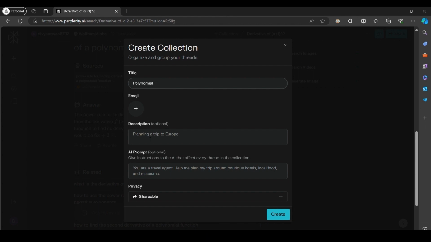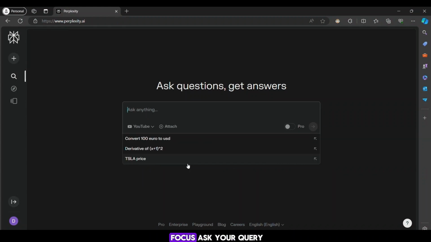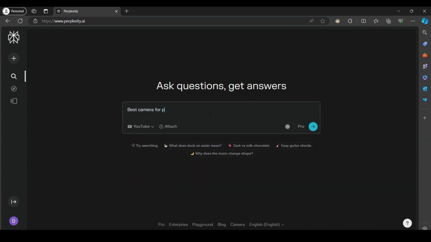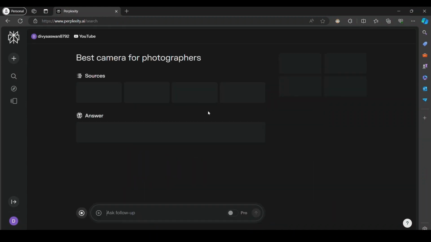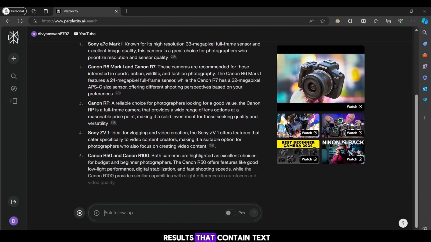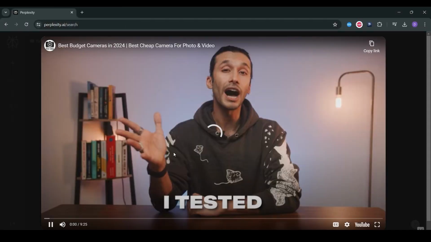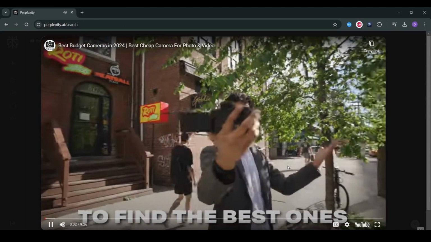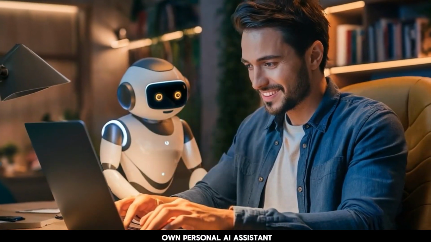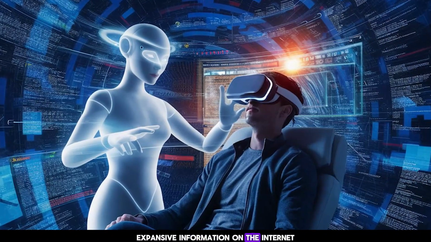And finally, let's not forget about YouTube. Select it as your focus, ask your query, and watch as Perplexity AI serves you up with results that contain text and relevant video links for you to explore. It's like having your own personal AI assistant guiding you through the vast expanse of information on the internet.